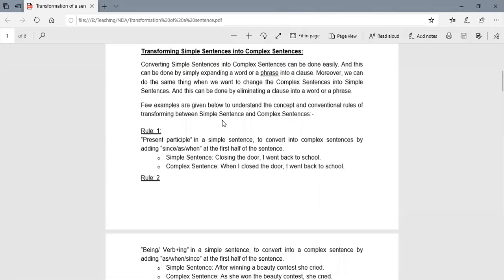We suggested that one word or a phrase may not have its full meaning, except for independent clauses. Moreover, we can do the same thing when we want to change a complex sentence into a simple sentence. This can be done by reducing a clause into a word or a phrase. A few examples are given to understand the conventional rules for transforming simple to complex.